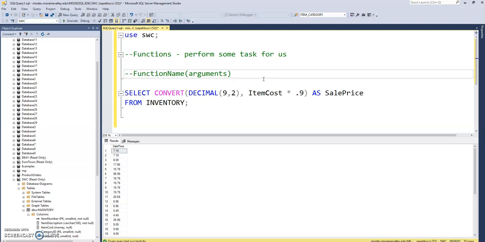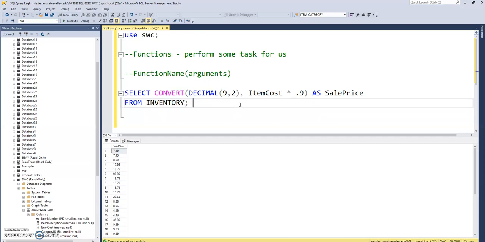But let's just talk about what we mean by a function. A function is a tool that performs some kind of task for us. For example, by now you've used the convert function quite a bit in this class. We have been using it to truncate, or kind of round, a decimal on a sale price. We've done that a lot. So the convert function has a job to do for us, and that would be to convert this number into the way that we want it to look, basically. And so this is what we do.